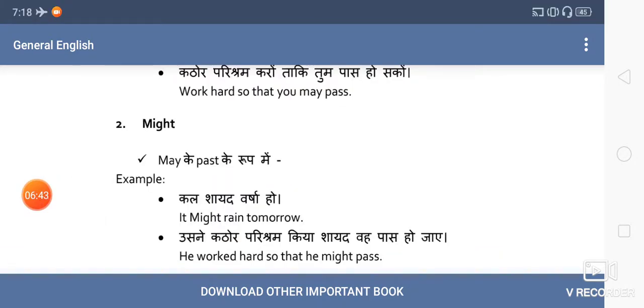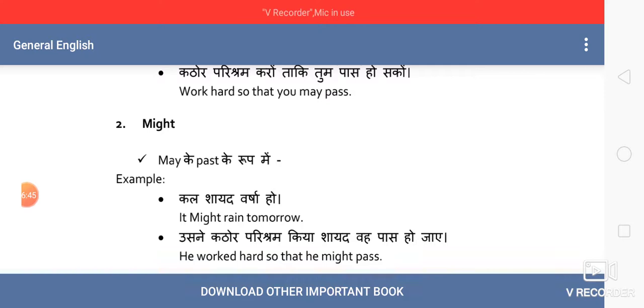Now the second one is might. We also use it as the past form of may. So it is also known as the second form of may or past form of may. It is used to express, like, it might rain tomorrow.